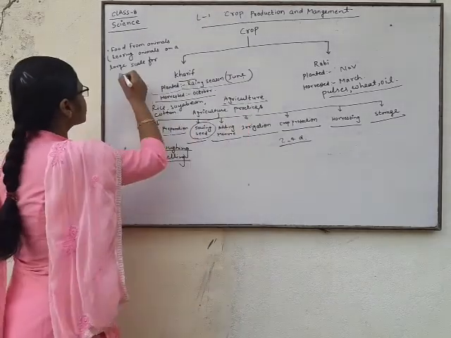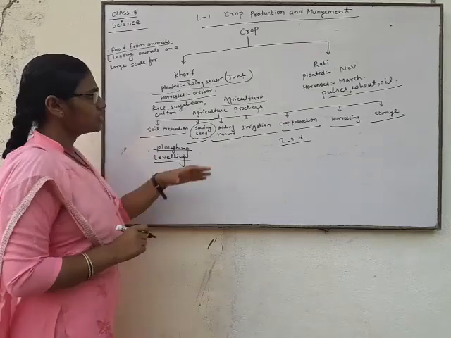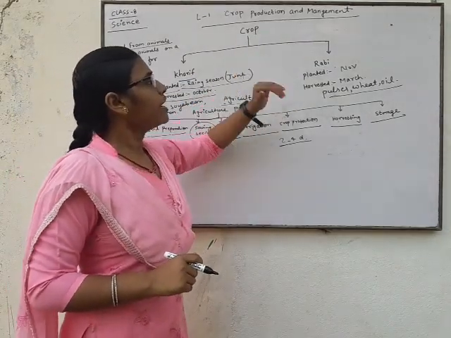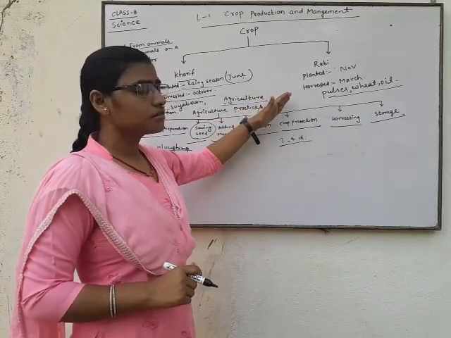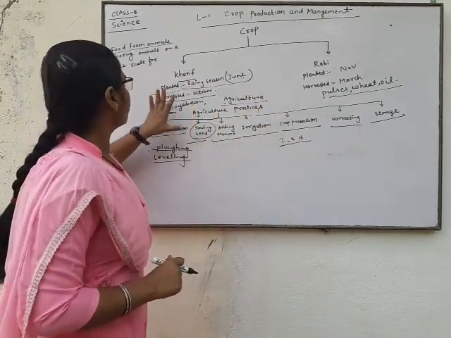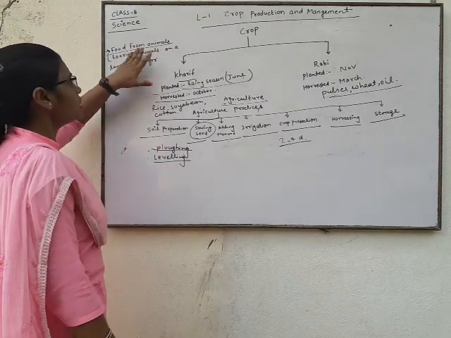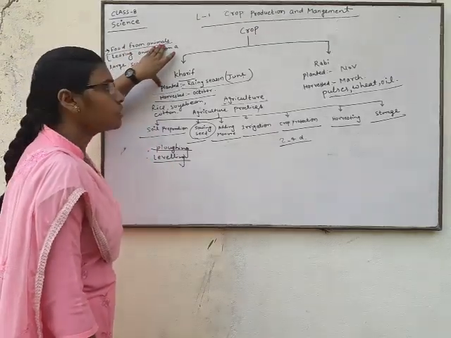And our last part, food from animals. These are crops which are provided by plants, and our other source of food is animals.